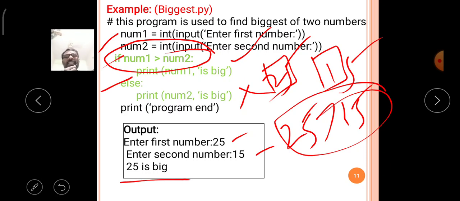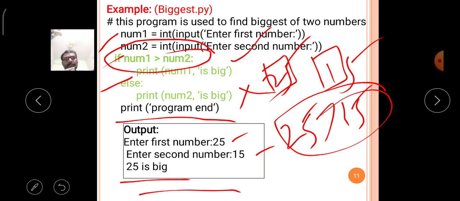It will omit the else block and again print the end of the program. That means the following statement, end of if else statement, is executed by Python. So it returns 25 as big.